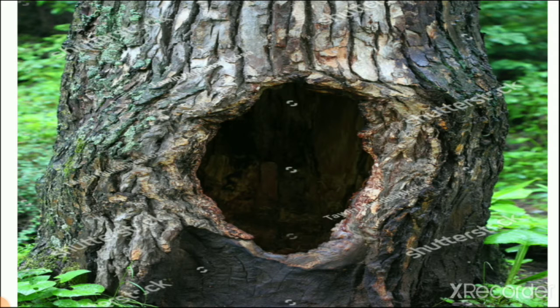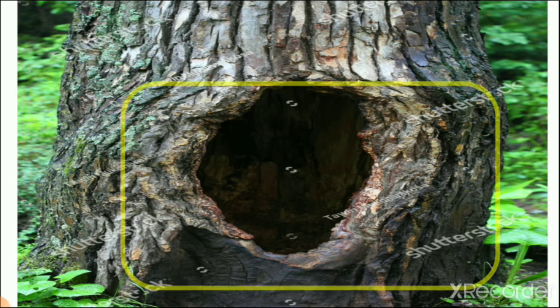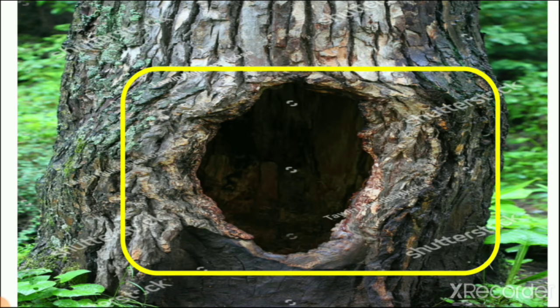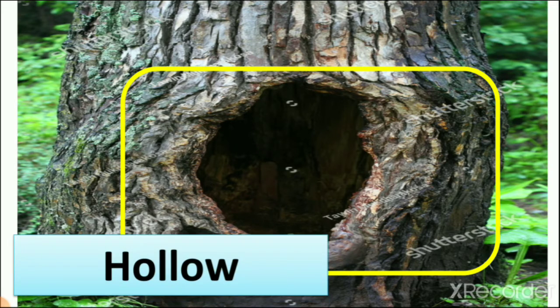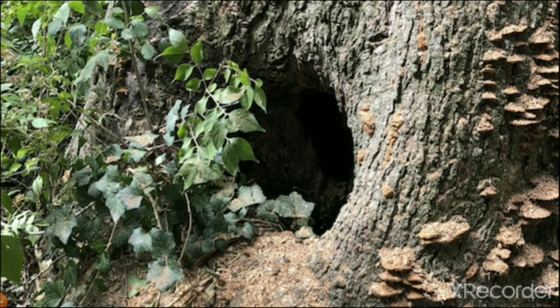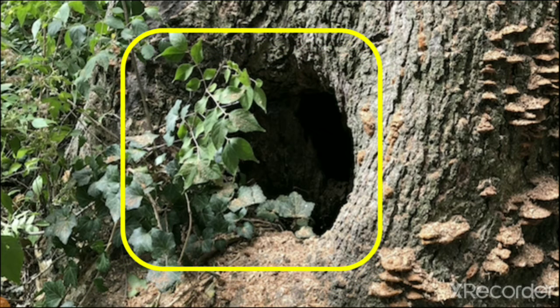Then we see the picture of some hollows of the tree, to see how animals are living in them. You can see here that this hole is created naturally, right? We cannot create it. We can use a drill machine and make a hole, but this hole is natural. So hollow of the tree. Then we see some pictures of trees which have hollows, right? Here you can see different types of hollows. You can see where it is in the tree.